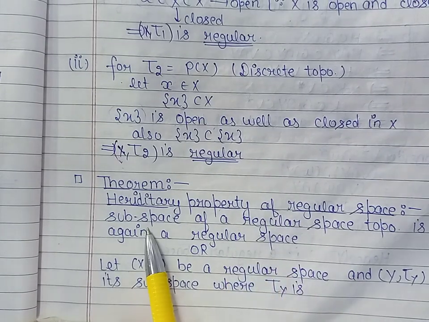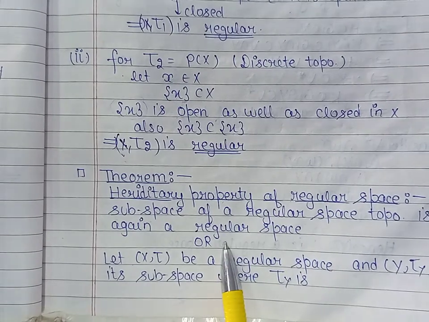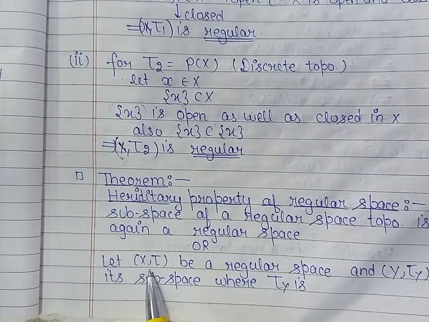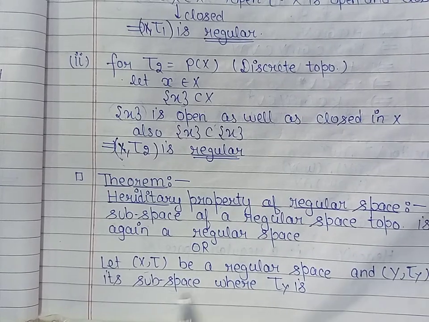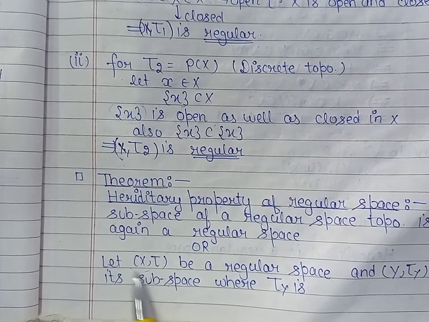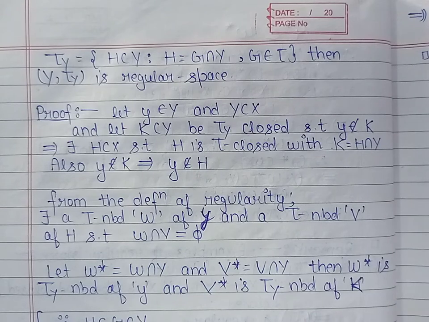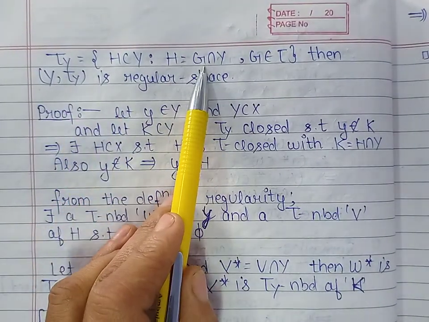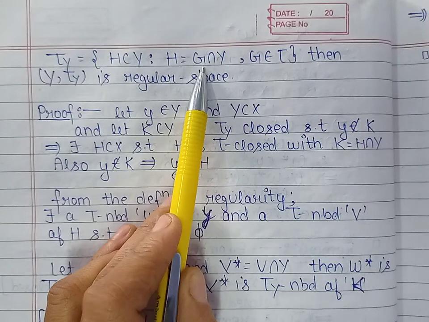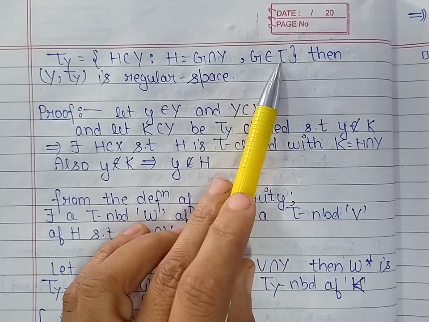Means a subspace of a regular topological space is again regular. So let us take (X, τ) to be a regular topological space and (Y, τ_Y) be a subspace of this topological space. Here τ_Y is the topology on Y, which is called the subspace topology, and the members of the subspace topology are obtained by taking the intersections of Y with the members from topology τ.